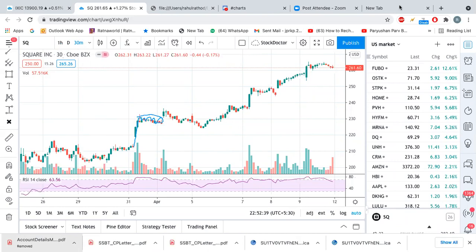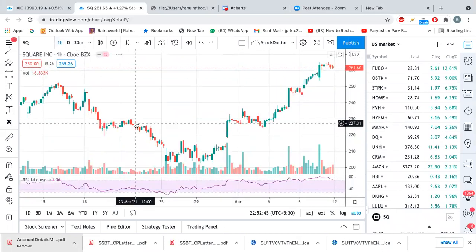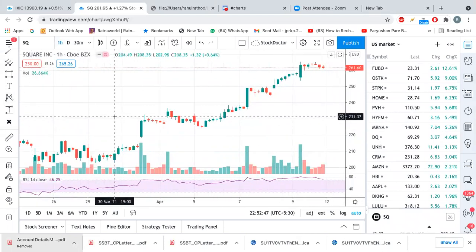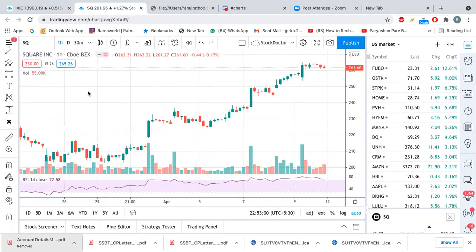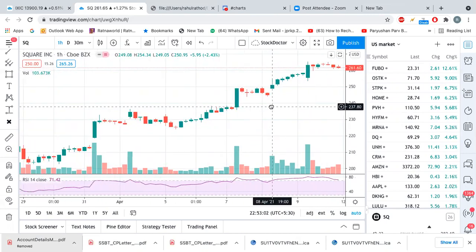So with this, we can identify what people are doing at this point of time, how they are playing this stock, right? So this we identified. And the next question is, now see, each stock has its own characteristics, right? We identified the price action in this stock.